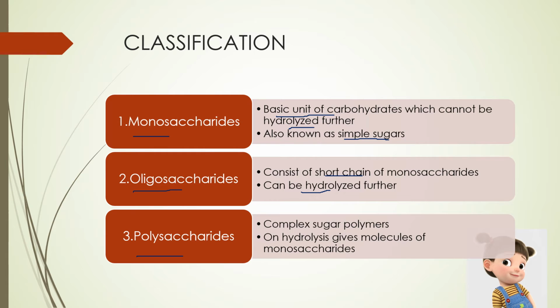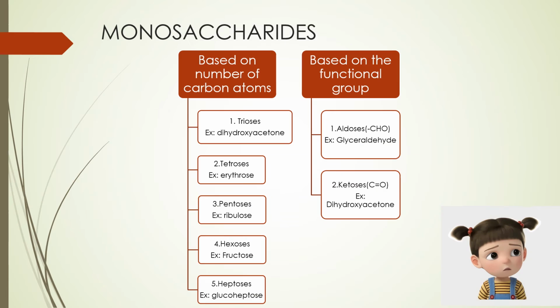Polysaccharides are complex sugar polymers with more than 20 monosaccharides. On hydrolysis, they release the individual building monosaccharide units. Polysaccharides are also considered to be insoluble in water, example like starch. Monosaccharides can be branched into two types based on number of carbon atoms and based on the functional group.